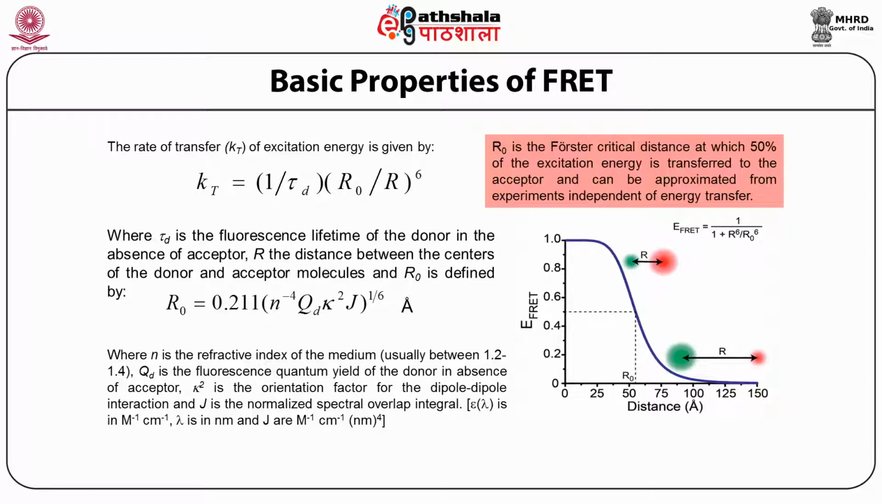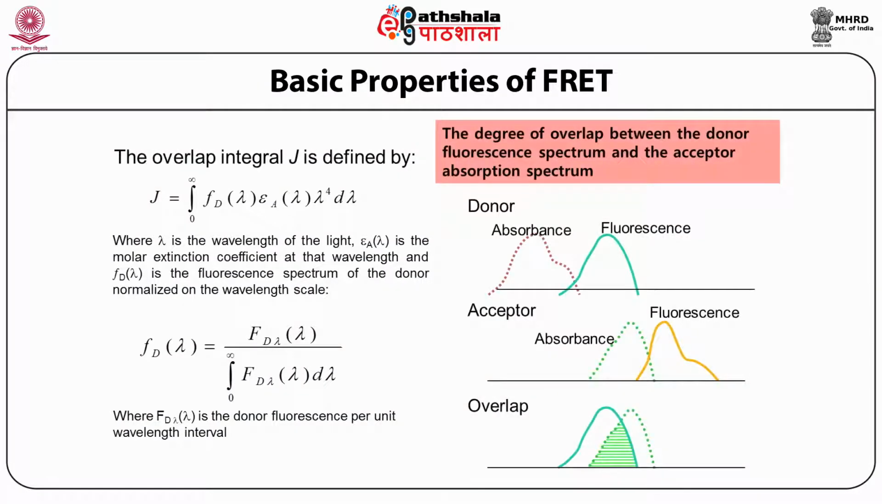You can see here in a graph that when 50% FRET occurs, it gives you a distance of around 50 angstrom. We now explain another important parameter, the overlap integral J, which is defined as the degree of overlap between the donor fluorescence spectrum and the acceptor absorption spectrum. You can see in the first panel that the spectra of donor and acceptor are far apart. In the second it's closer, and in the third it is completely overlapped.